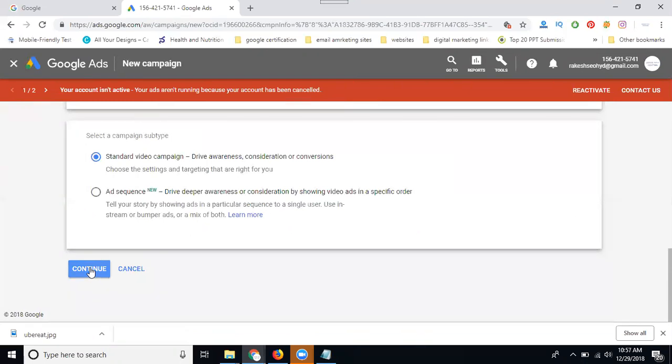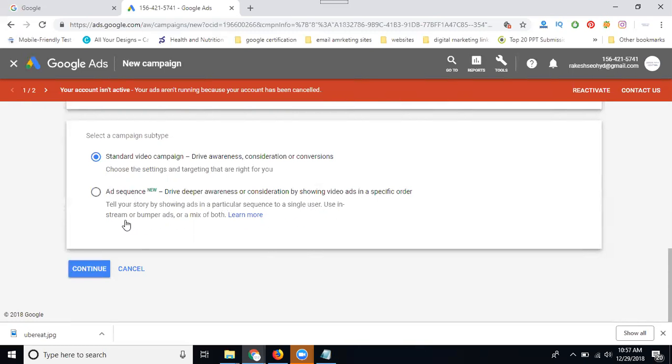Before clicking continue, let me explain the difference between standard and ad sequence. With a standard video campaign, you drive awareness, consideration, or conversion, and choose the settings and targeting right for you. Next, ad sequence: drive deeper awareness or consideration by showing video ads in a specific order, telling your story by showing ads in a particular sequence to a single user. You can target a single user. You can go with the ad sequence.